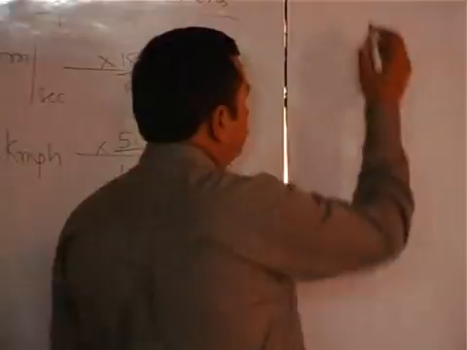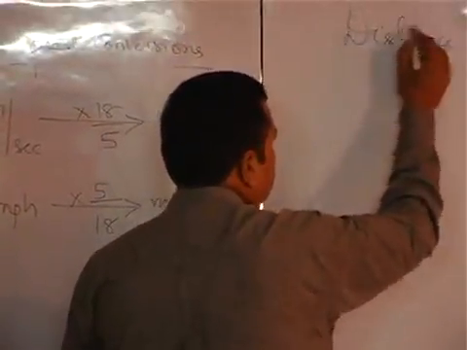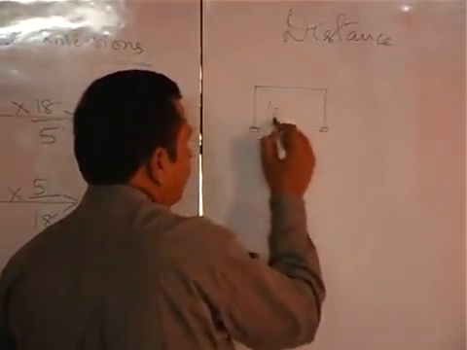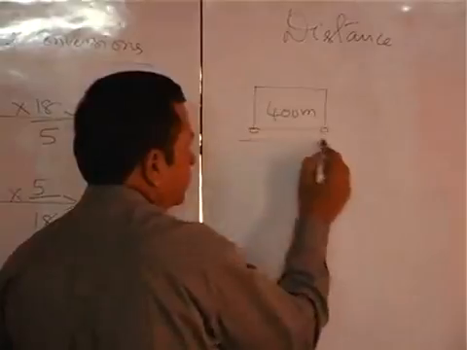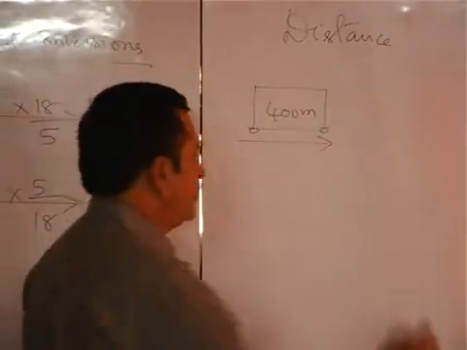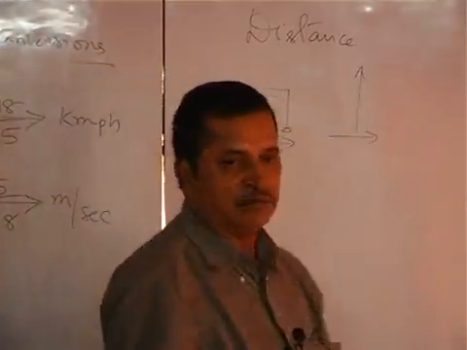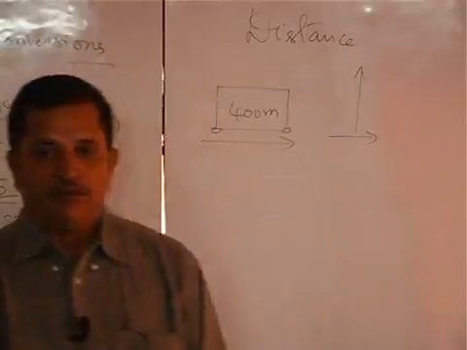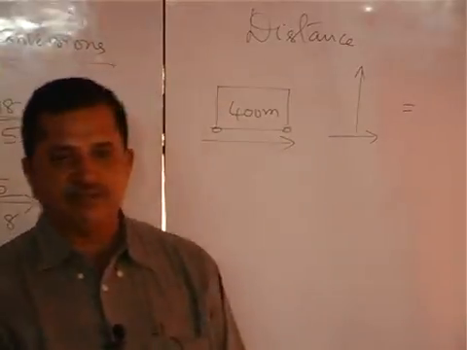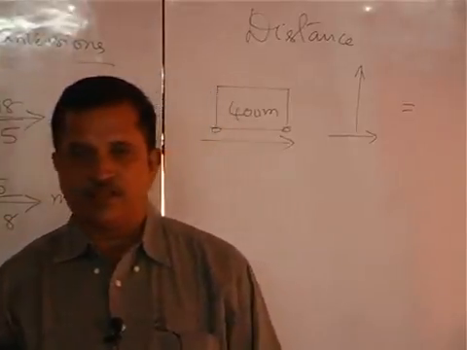Suppose, take distance, suppose a train of length 400 meters. If it were to cross an electric pole or a man or a tree, what is the total distance that the train has to travel?